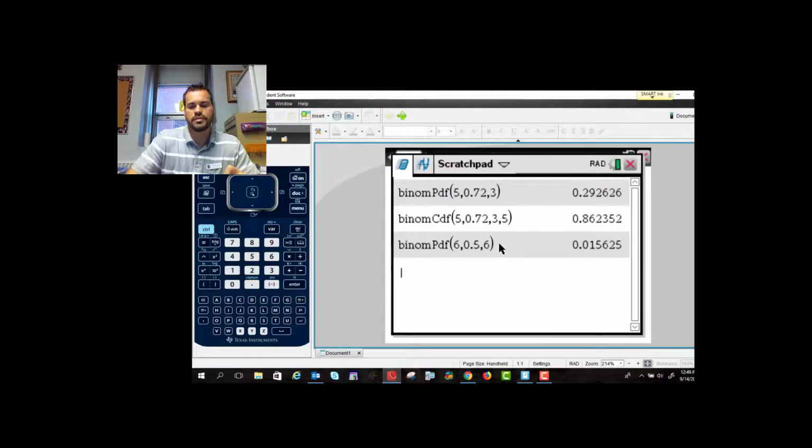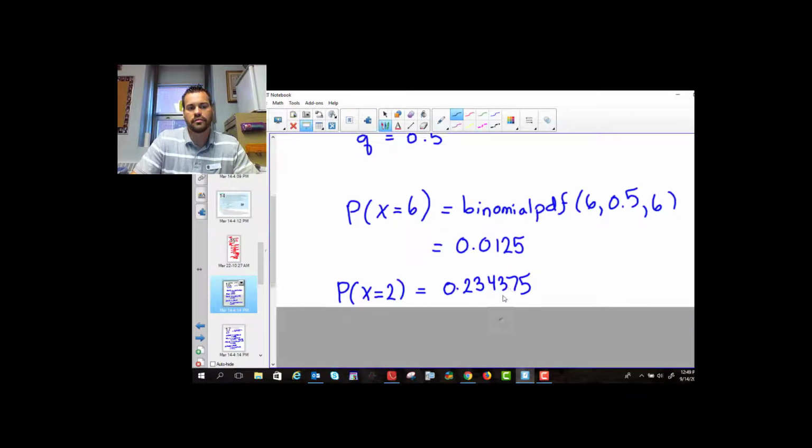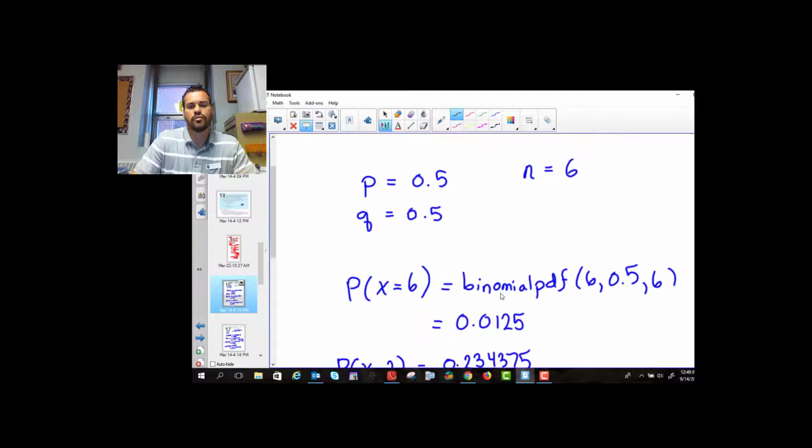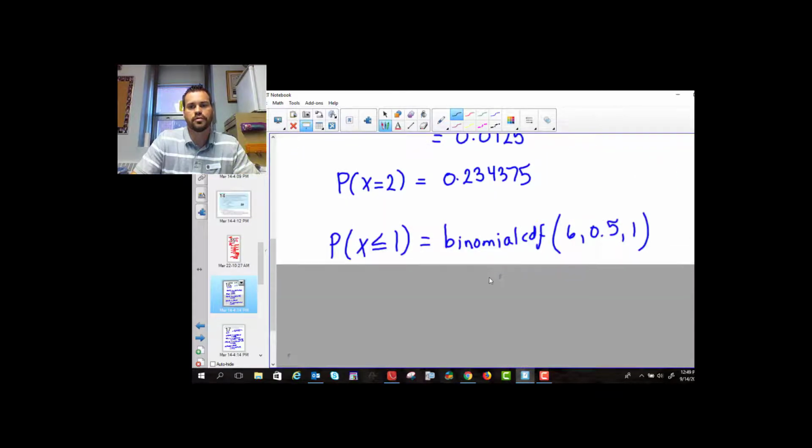And what I would suggest is to go up in your calculator, just copy this over, and so you just hit the up arrow twice and then hit enter, and just change this to a 2. Because we just want to know what the probability is that it's 2 instead of 6. And we get 0.234375. Then it says, what's the probability there are more than 4 girls? All right, so if there's more than 4 girls, it means that there's either 1 boy or no boys.